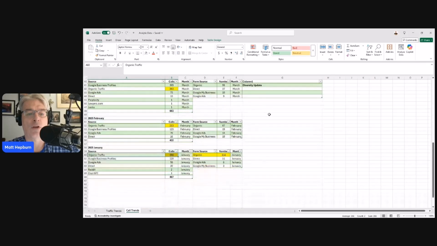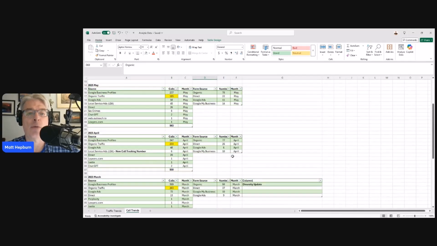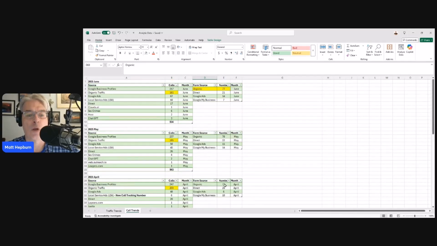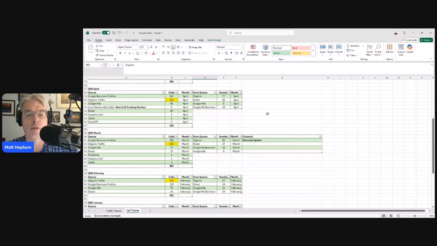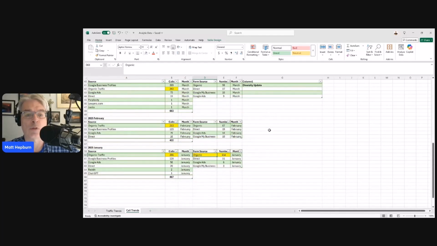The other thing that we can look at is organic forms, or form submissions by organic source. With this specific call tracking, CallRail, we're able to see the form source as well. So we had 114 in January. By the time that we get up into April, May, and into June, we're in the 70s. So we're at 77. It's considerably 30 to 40 forms less per month. And so this is really, really concerning.